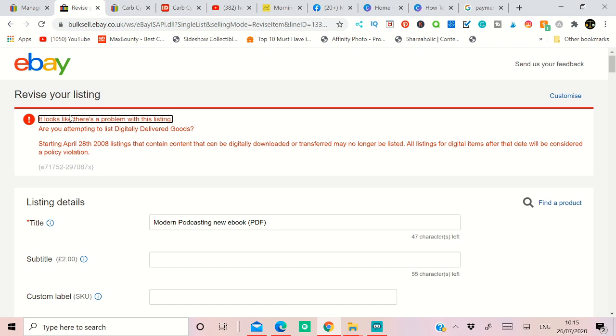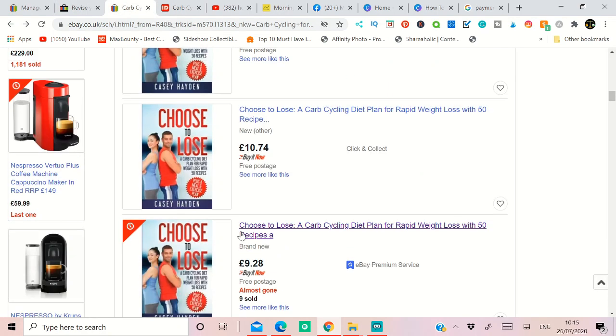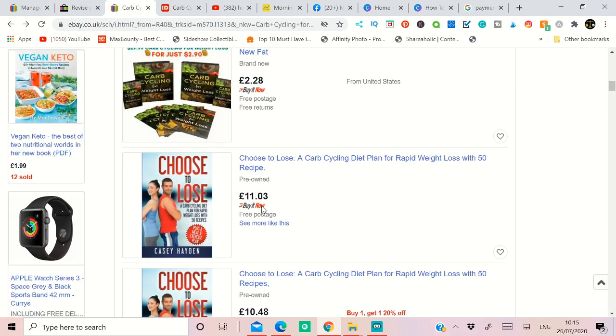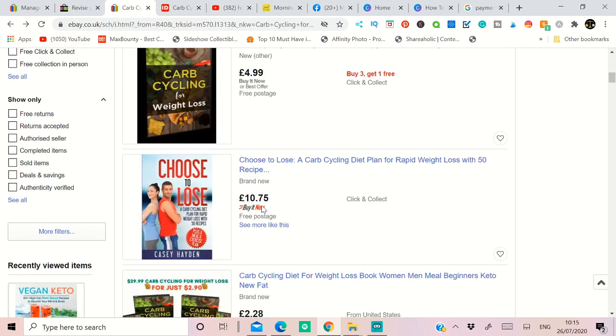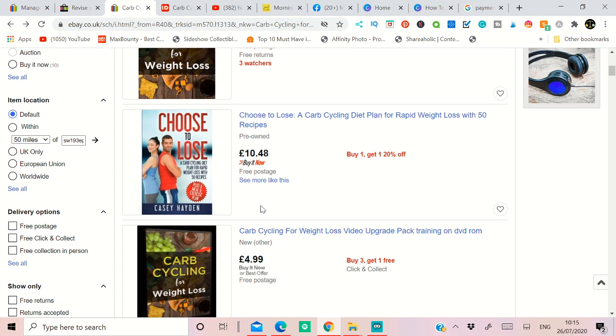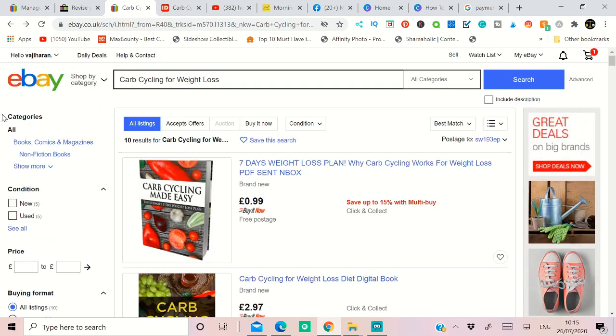If we sell an ebook here, definitely you're going to get this message that says you can't sell ebook or digital delivery items on eBay. But people are still selling ebook like this one here, you can see, and they are getting sales without any issue. I'm going to show that simple setting that everyone forgot about, and it will save you a lot of time and energy, so you can sell lots of ebook and make money from it.